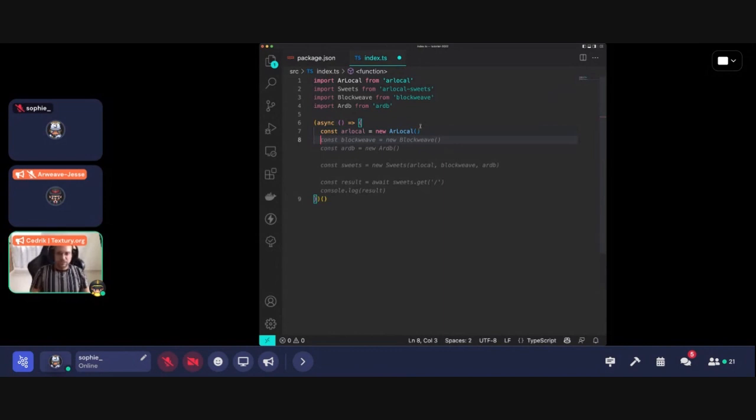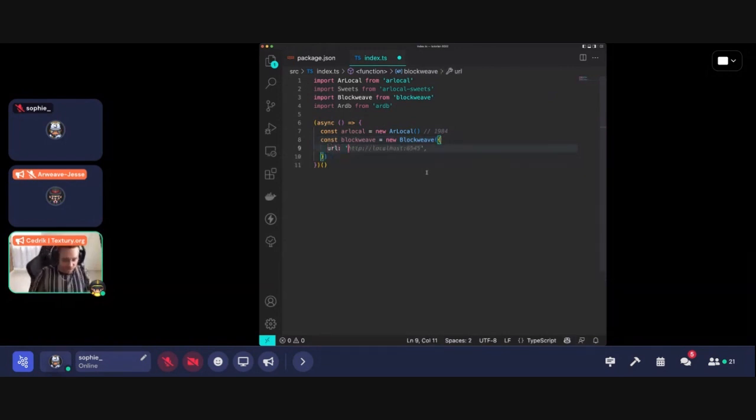By default, ArLocal is opened on the port 1984. So that's what we will be using here. But in fact, you can set any port that you want here. Okay. Then what we need is to instantiate a Blockweave. New Blockweave. And Blockweave requires a URL.